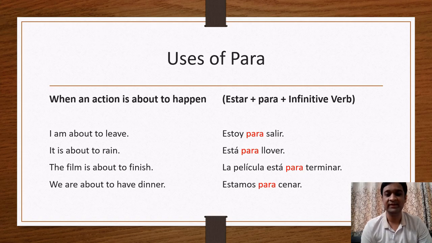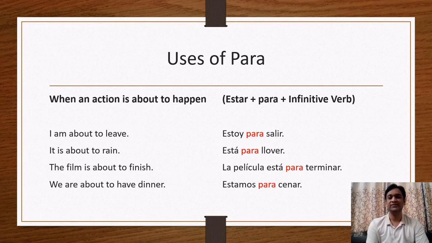So you can notice estoy, está, and estamos are the forms of the verb estar. And the preposition para is used before the infinitive verbs. What are the infinitive verbs? In the first sentence, salir. In the second sentence, llover. In the third sentence, terminar. And in the last sentence, cenar, meaning to have dinner. Clear, friends? These are the uses of por and para.